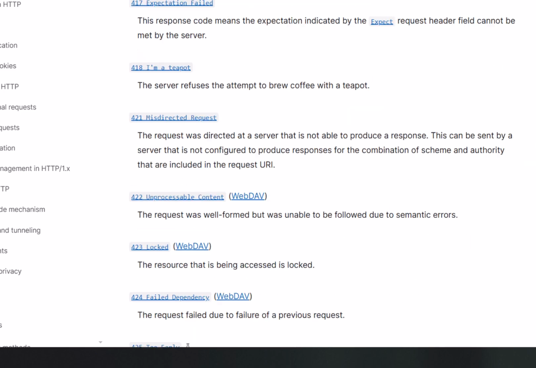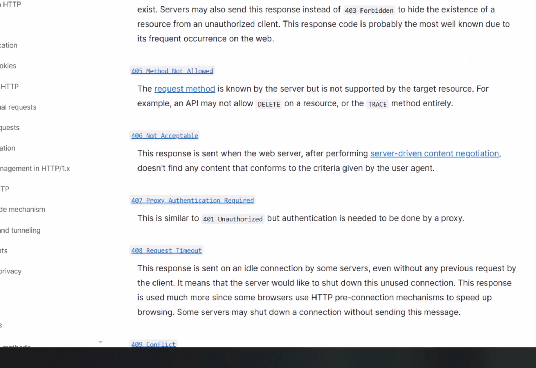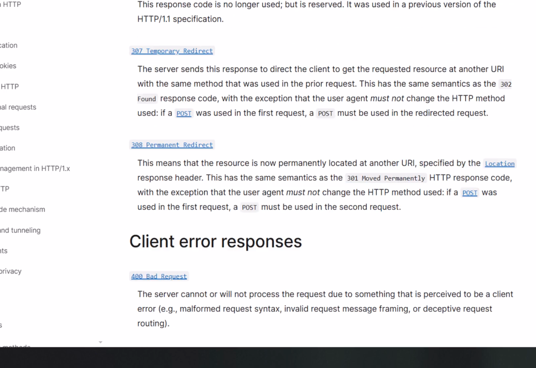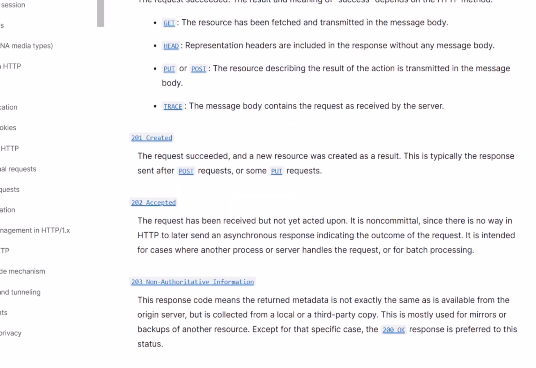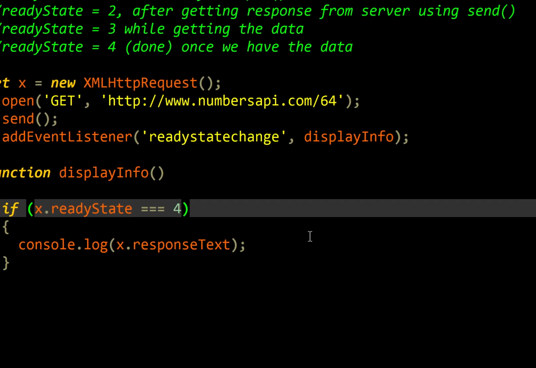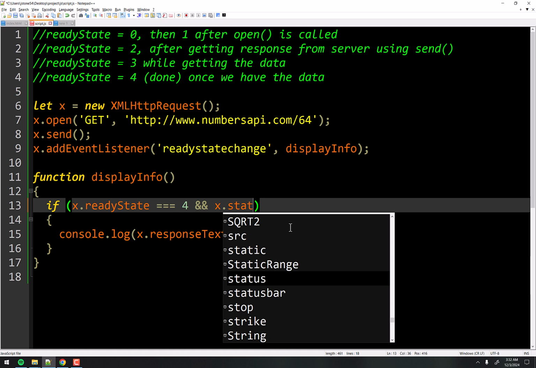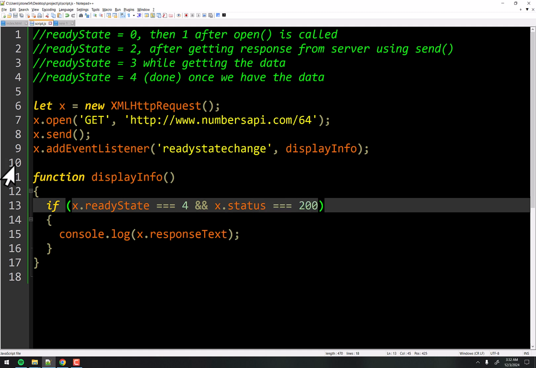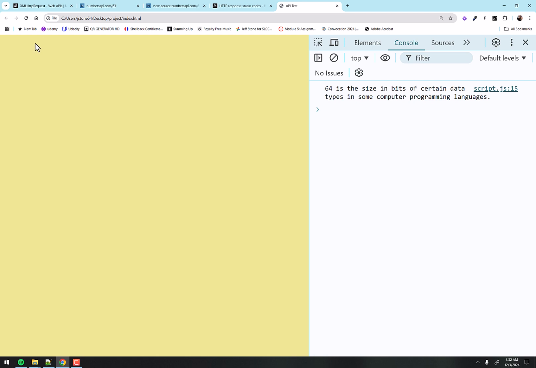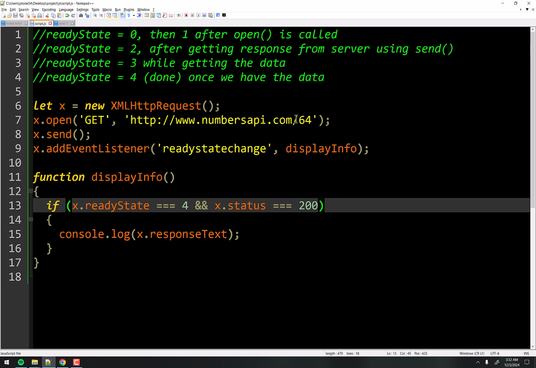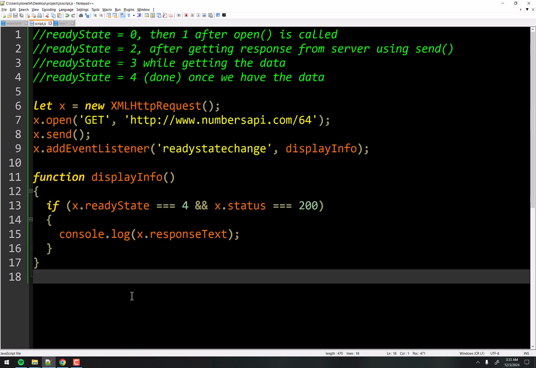Well, the one we care about is 200, which means everything's good. We have a good status, meaning the website is valid, it's there, and we have everything. So right here, 200 is okay. So to be extra careful here, we just add and x.status is equal to 200, right? So now when we refresh, it won't look any different, but now we've taken away all the risk of us having a bad connection and all this stuff and not trying to display something until we actually have the data. Okay, so that is us hard coding the number here. I mean, this really is all there is to the AJAX stuff. We're basically done with this idea, but I told you we would look at this JSON business here in a minute.